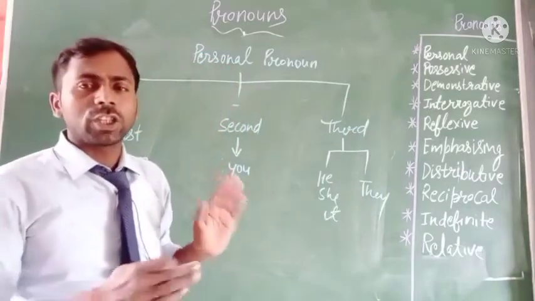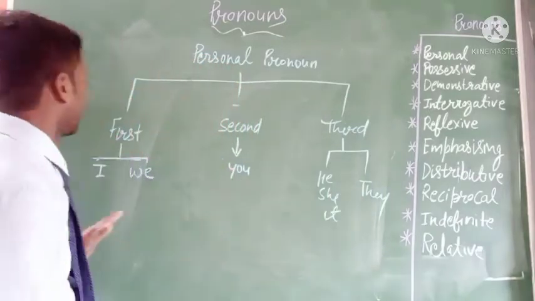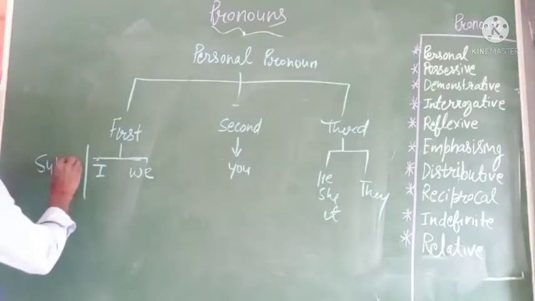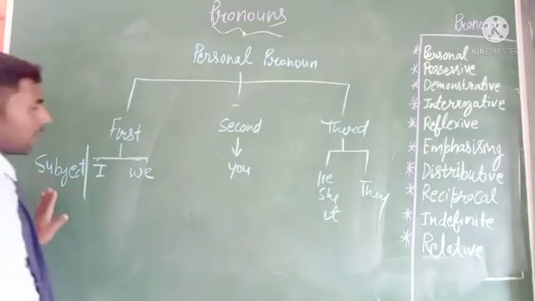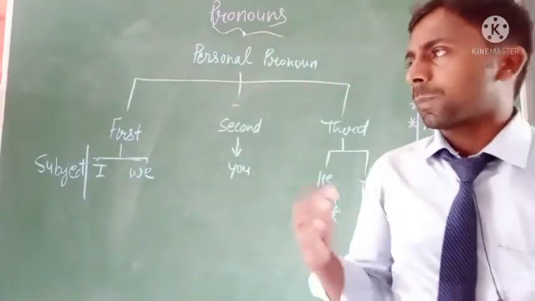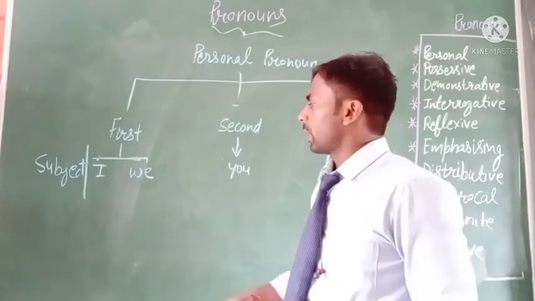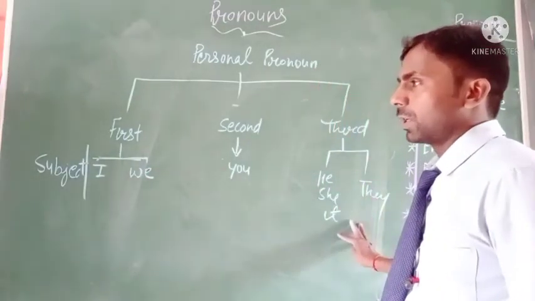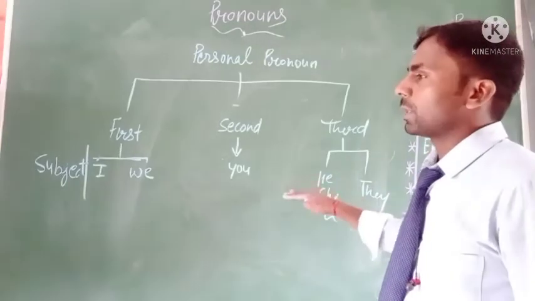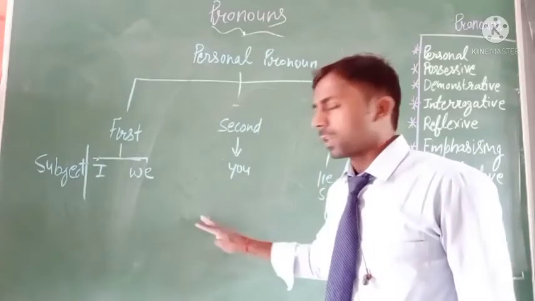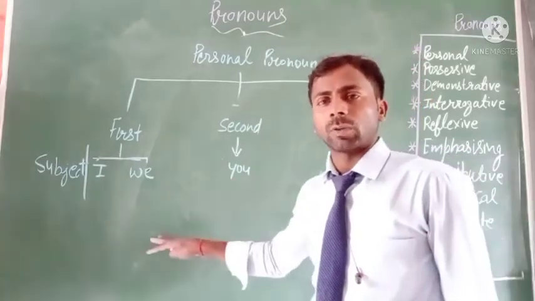These pronoun words refer to the subject, it means we can use these words as a subject in a sentence. I, we, you, he, she, it and they are all used in place of subjective nouns.